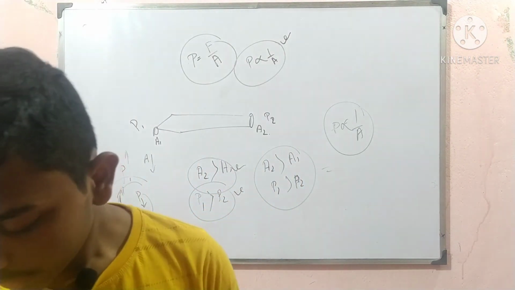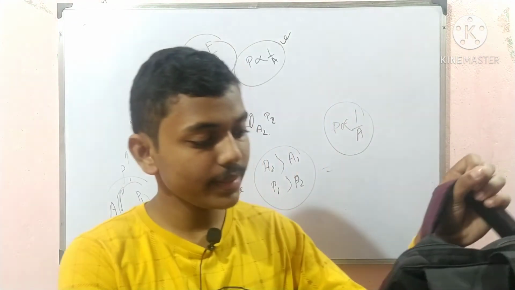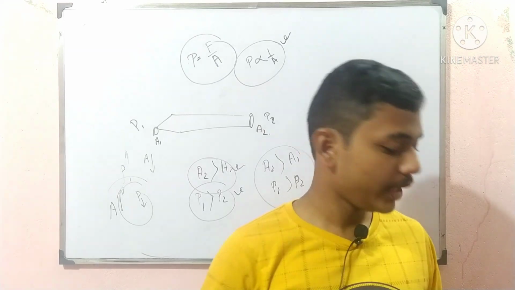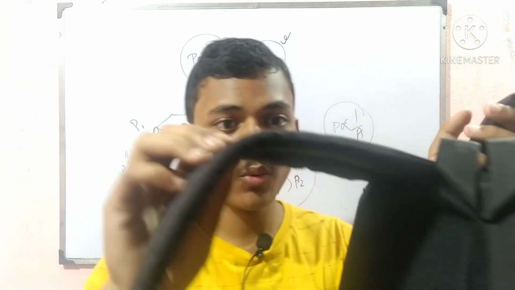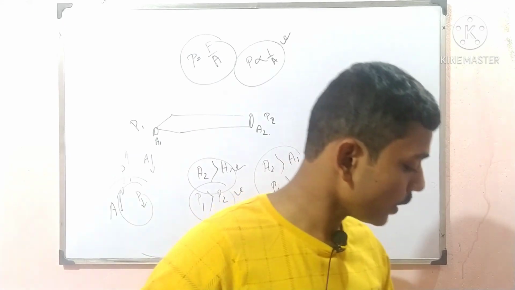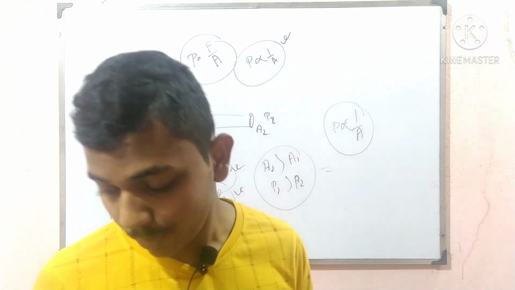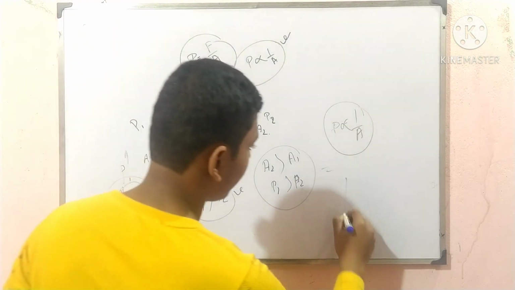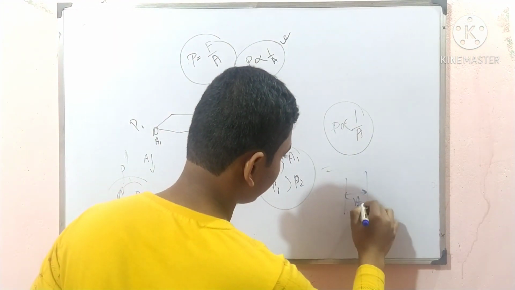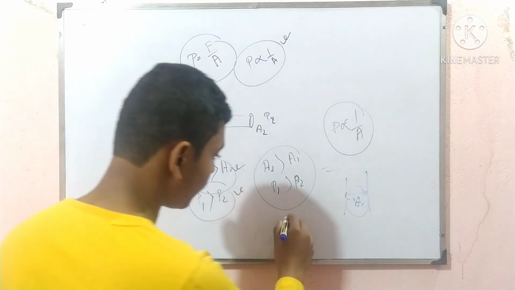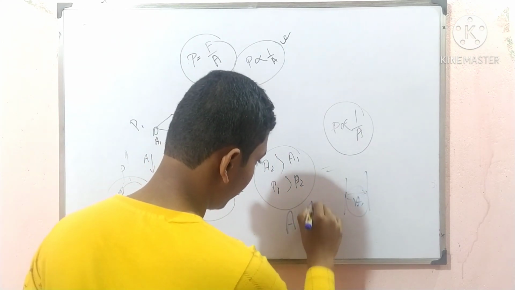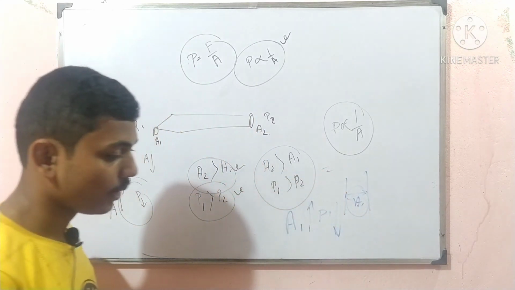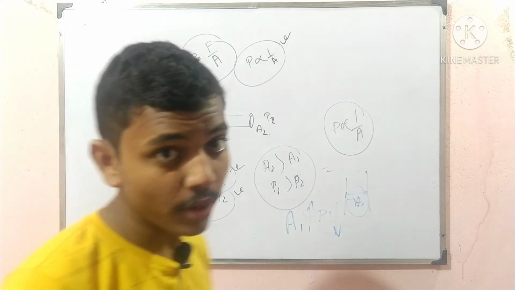Same question: why are the bag straps so wide? If you look at the straps of the backpack, you can see that they are wide. Why? The area of this is very wide, that is A1. If A1 is greater, then P1 is lower. That is very helpful for us.